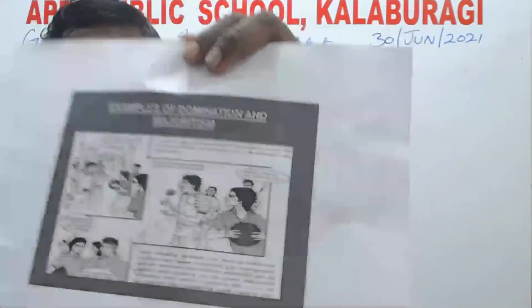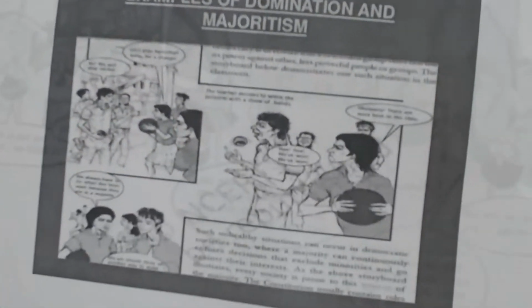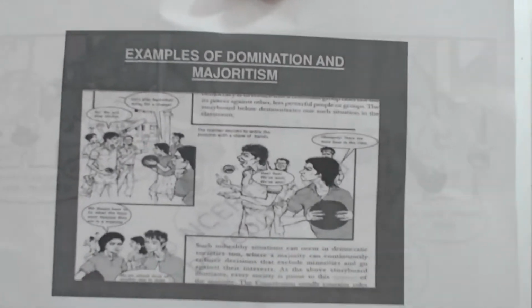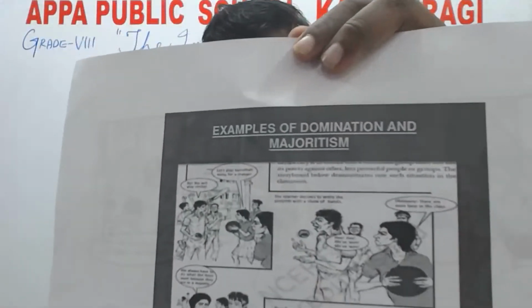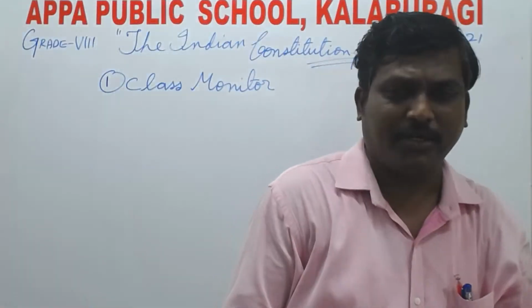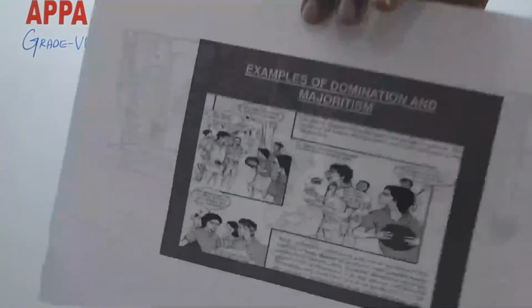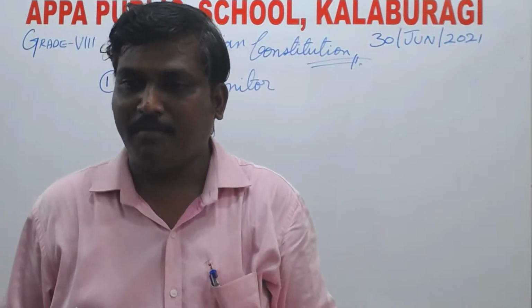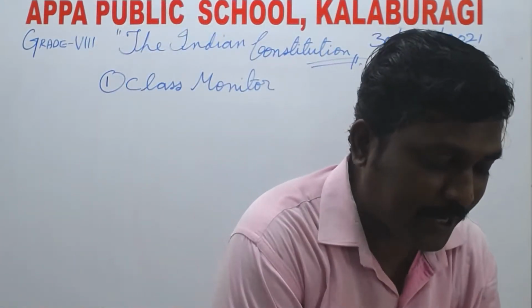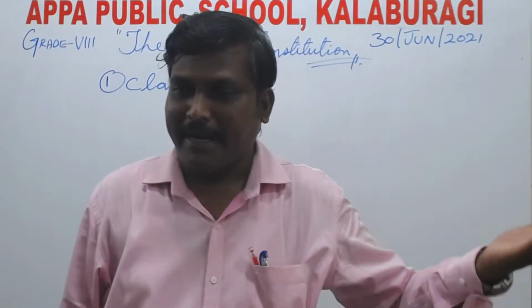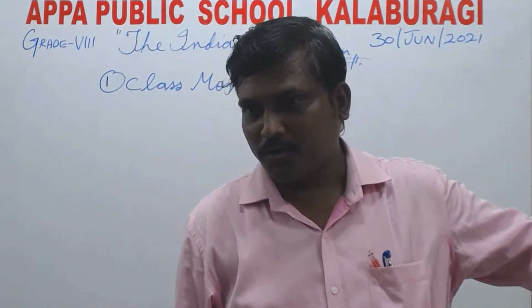So at that moment, the teacher comes in, takes the initiative and tries to sort out the issue. The girls wanted to play throw ball and the boys wanted to play cricket. So at this moment the teacher, the PT teacher, the physical teacher, comes into the picture, and at that time he solves the problem by voting. Who is interested to play? How many of you are interested to play cricket? Please raise your hands. How many of you are interested to play basketball or throw ball, maybe on the other side?